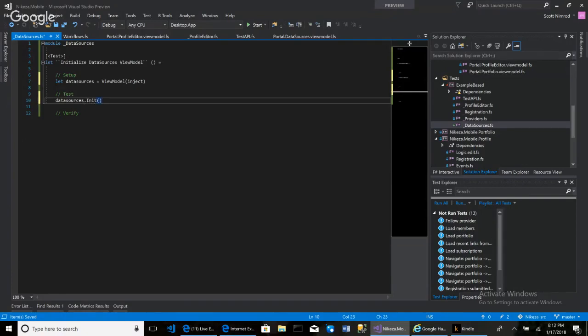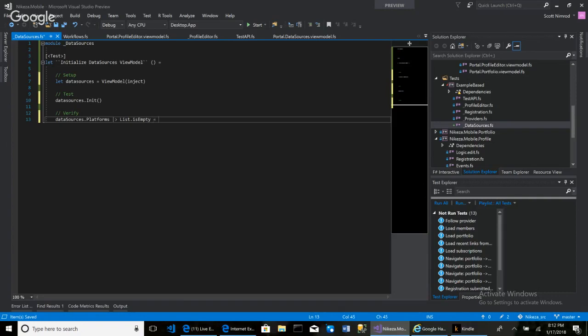And then we will say that our data sources dot platforms, we'll just say that it's not empty. List dot is empty, something like that.